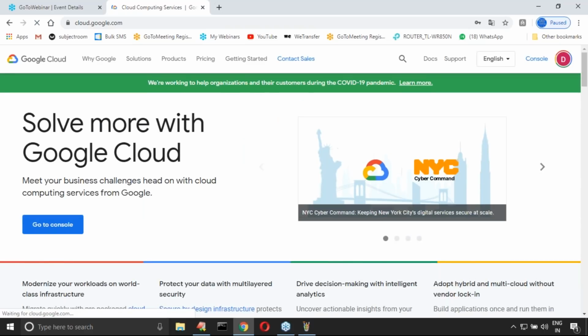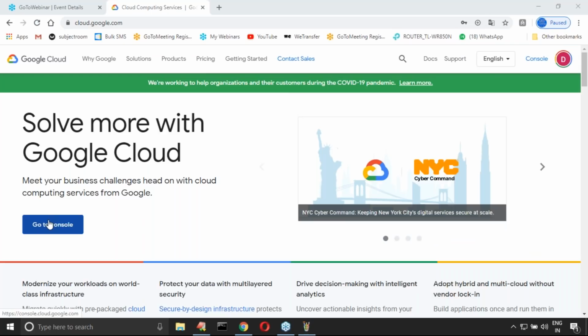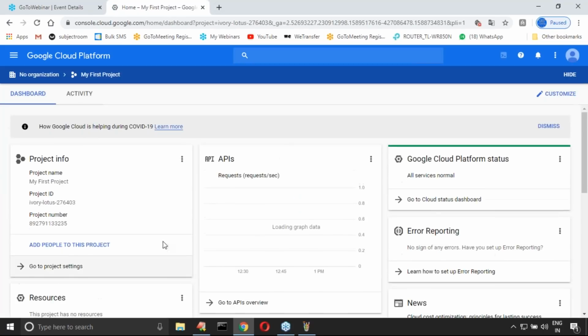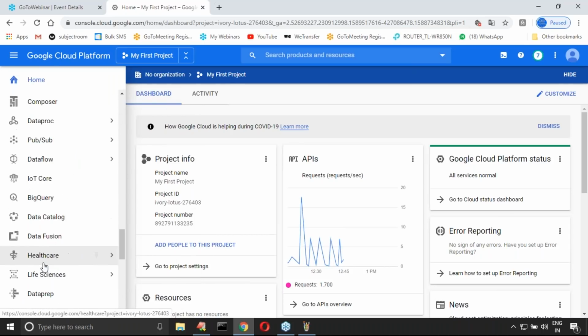Now here observe that. Google Cloud Platform, how much credit is there and so on, it will be available on the top. Anyway, it will be available on the top, but I upgraded, that's why it is not showing. Now go to console. Go to console. Google Cloud Platform, this is the console, right? All this information is there.